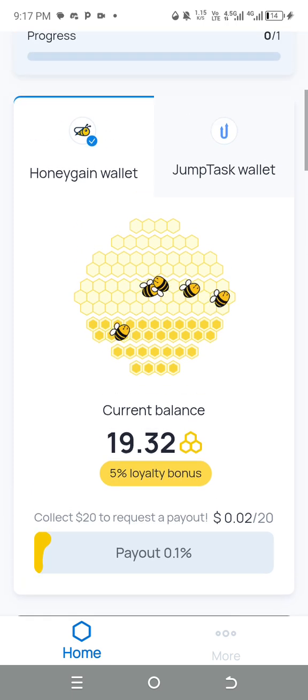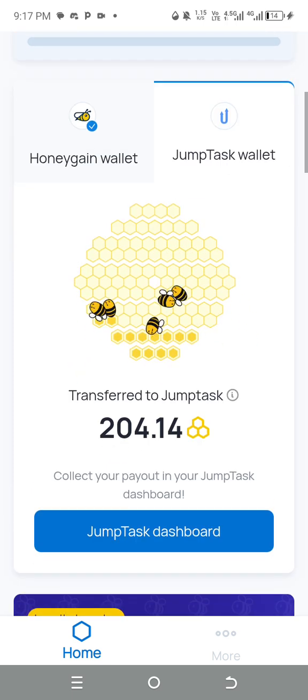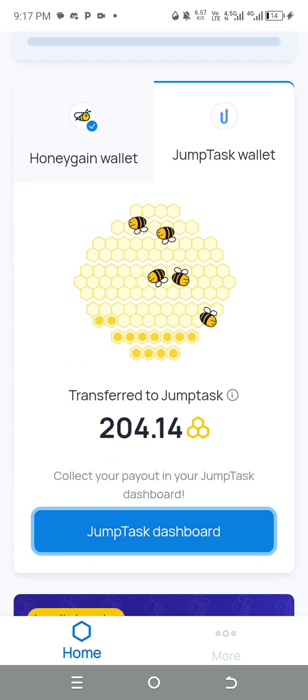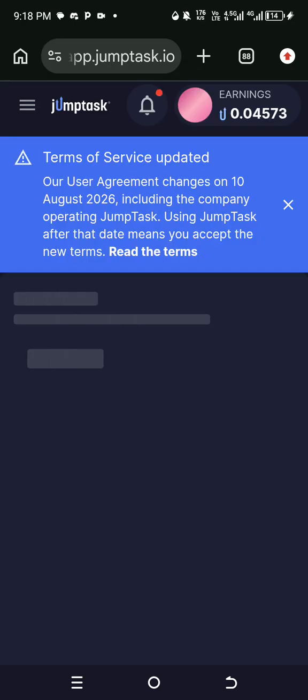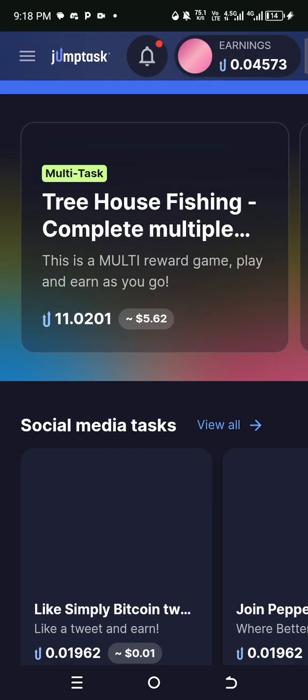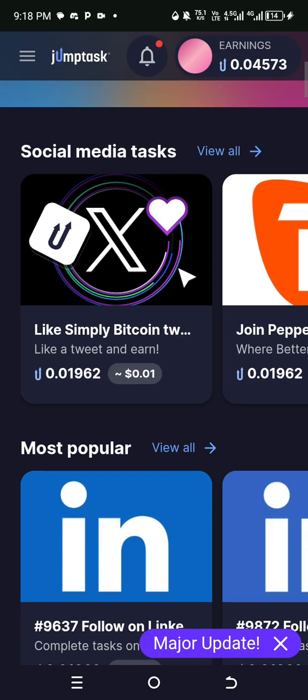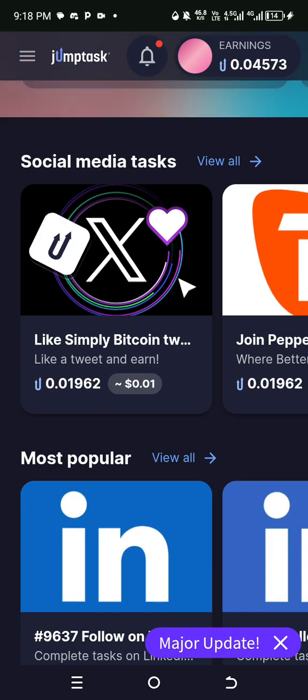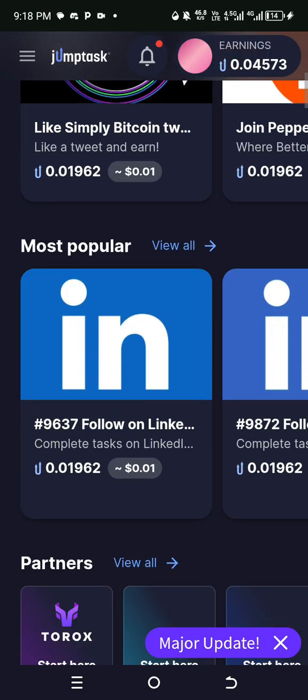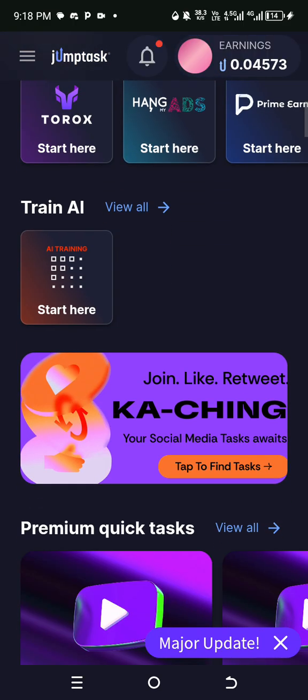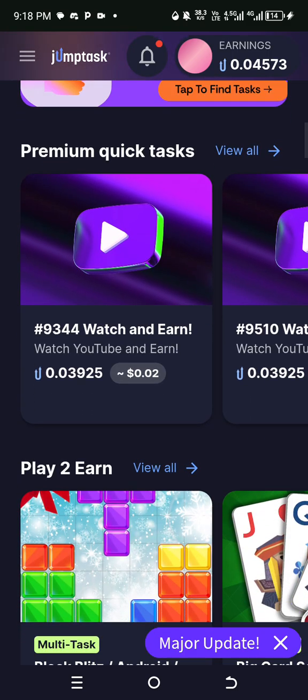Now I'll explain some things about this JumpTask. You just come here. You go to the JumpTask dashboard. Now for those doing JumpTask also, I'll explain some things to you. JumpTask have changed a lot of things, and again they are changing their payment methods. This JumpTask is a platform that offers different ways for you to earn. You can partake in social media tasks. They also have surveys here. You can just watch and earn different tasks.